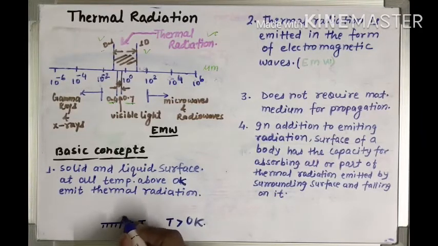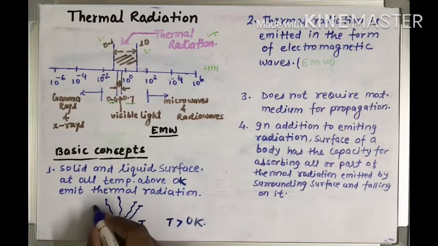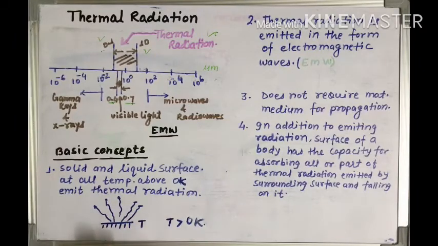Some thermal energy will be emitted by this substance. This is a very fundamental concept number 1.